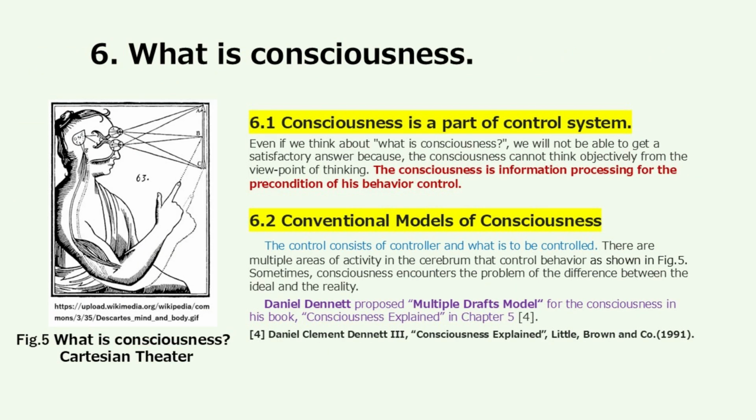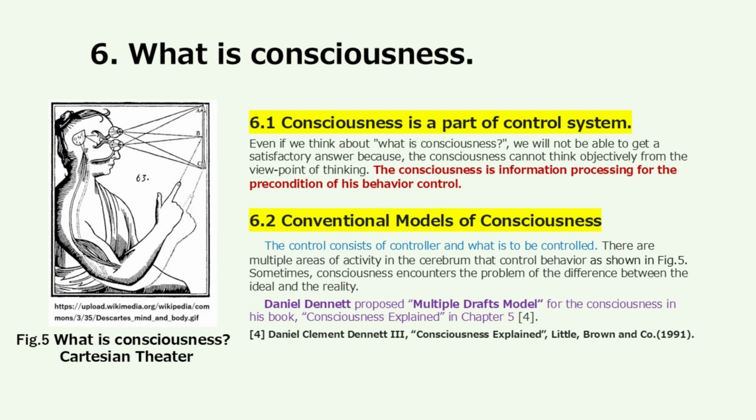What is consciousness? Consciousness is a part of the control system. Even if we think about what consciousness is, we will not be able to get a satisfactory answer, because consciousness cannot think objectively from the viewpoint of thinking. Consciousness is information processing for the precondition of behavior control.